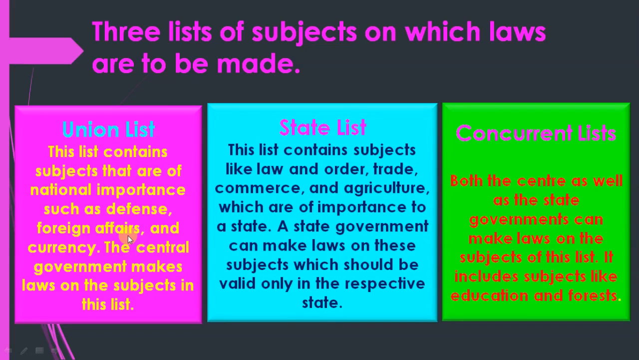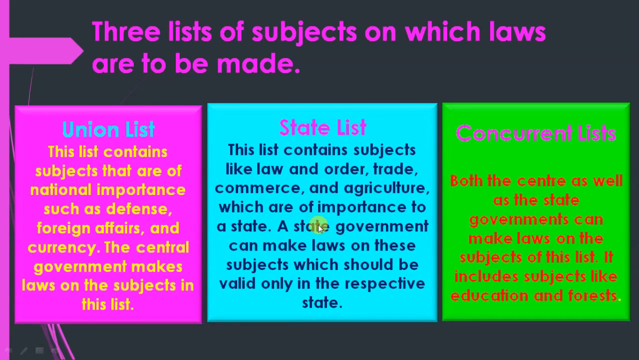Okay, so here is the state list. This list contains subjects like law and order, trade, commerce and agriculture. Clear? Which are of importance to a state. A state government can make laws on these subjects which should be valid only in the respective state. So some rules and regulations made by the state government come under this subject list. Like law and order, how they maintain law, peace in the state. Trade, commerce and agriculture are part of the state list.